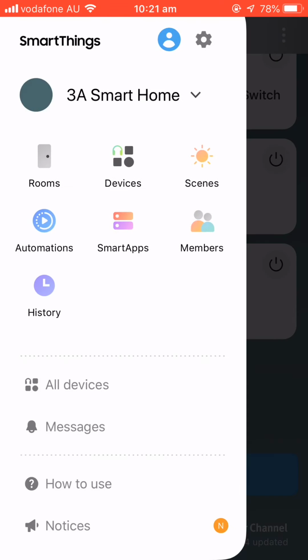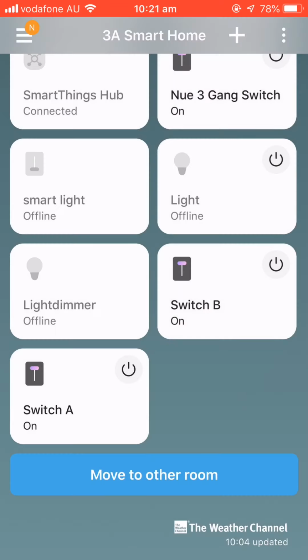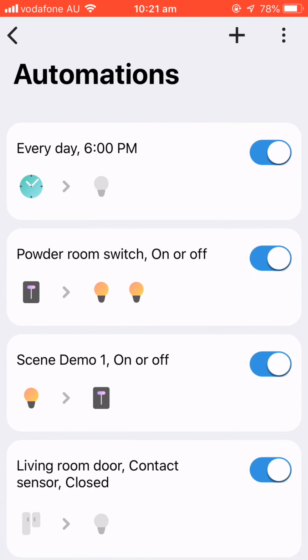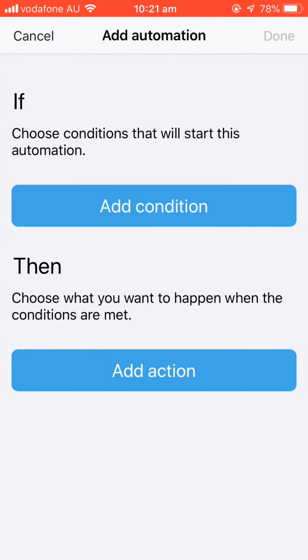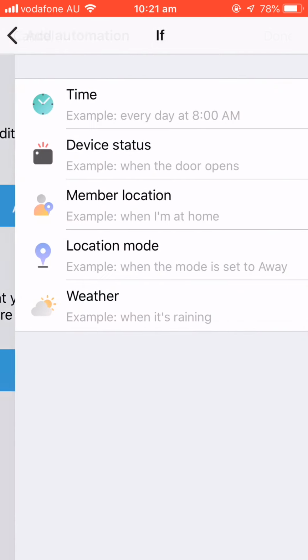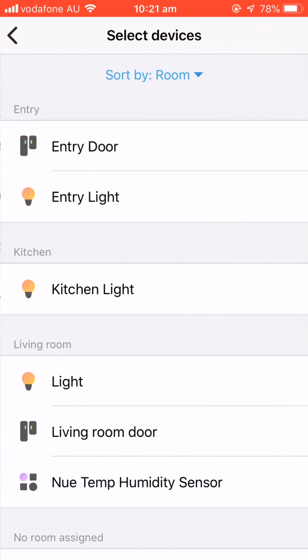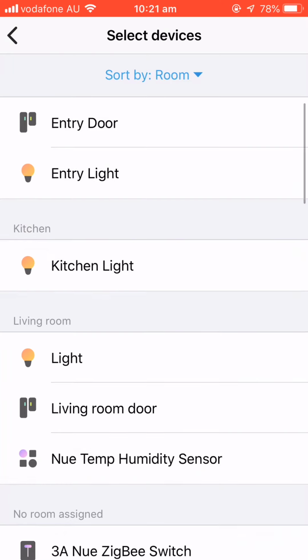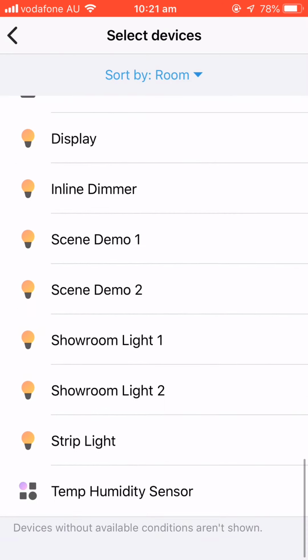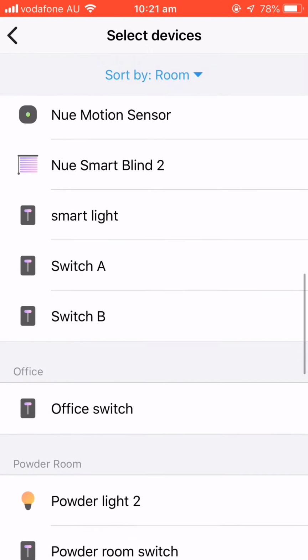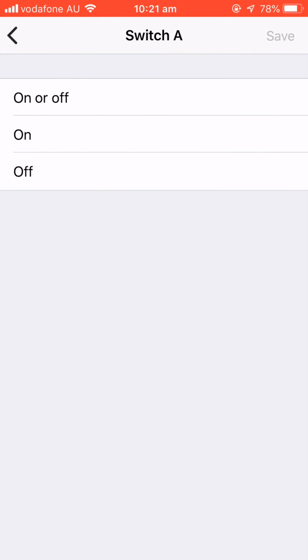And go to the automation, and just add one automation, add condition. We can choose the device status and find that switch. Okay, switch A. Okay, we can set up.